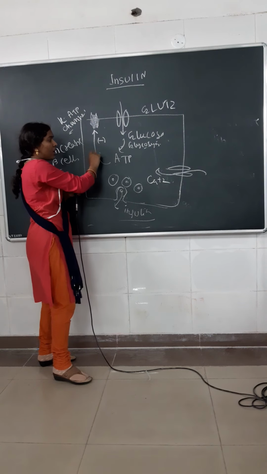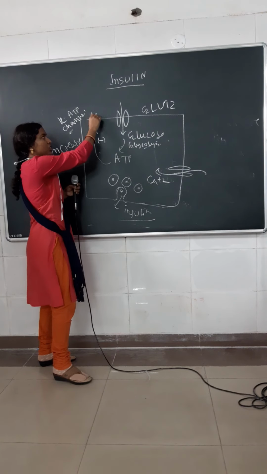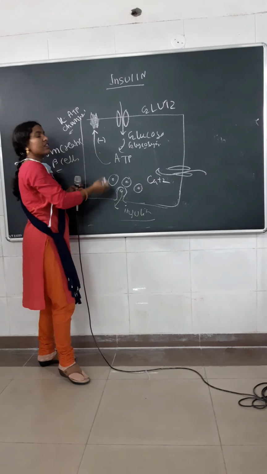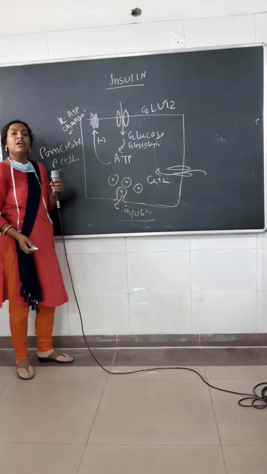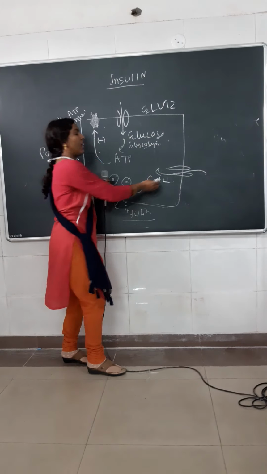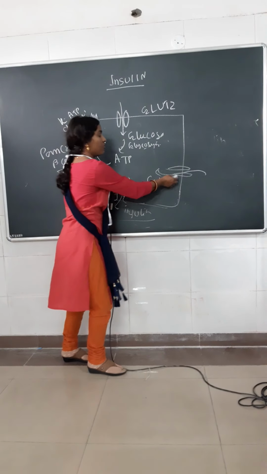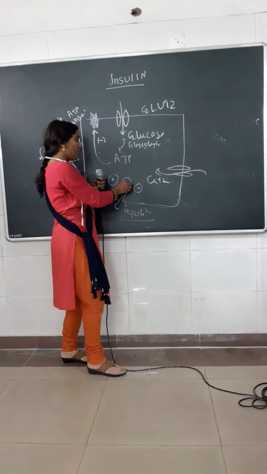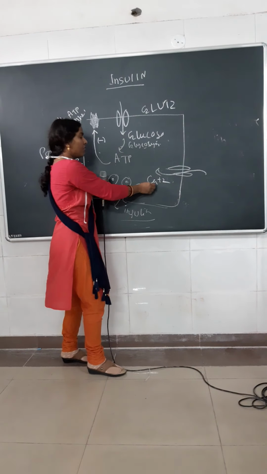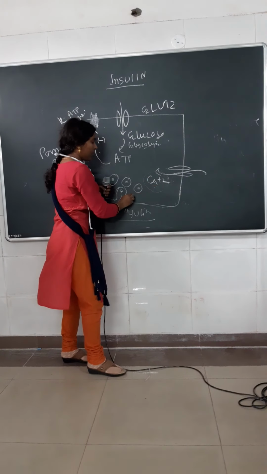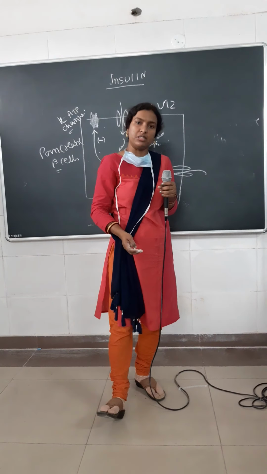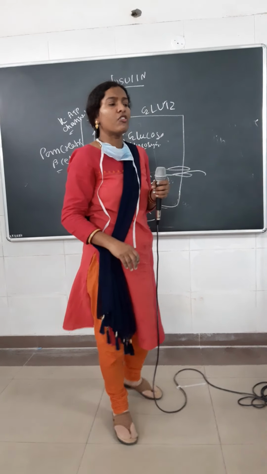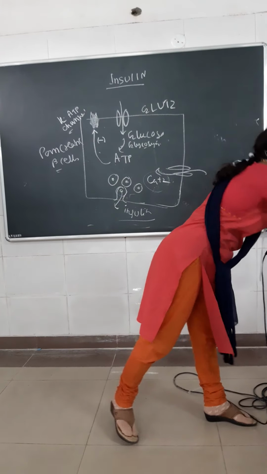As the potassium channels are blocked, the cell gets depolarized. There are also calcium channels present in the cell. When the cell gets depolarized, these calcium channels open and calcium enters the cell. Here, insulin is in vesicular form, and this excess calcium causes the vesicle to become externalized, and now insulin is secreted from the pancreatic beta cells.